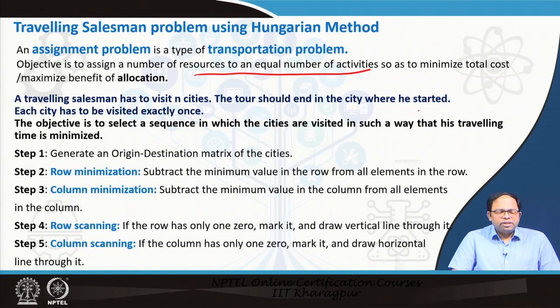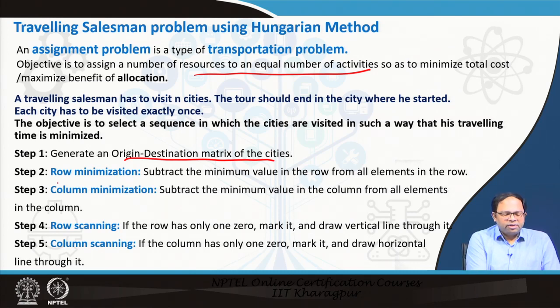The objective is to select a sequence in which cities are visited in such a way that the traveling time is minimized. So, what are the different steps that we do? First, we generate the OD matrix of the cities, that means the distance between the cities, or we can say any kind of cost. It could be distance, it could be time, any kind of impedance. Then the first step is row minimization. What we do here is subtract the minimum value in the row from all elements in the row. Then we do column minimization. Again we subtract the minimum value in the column from all elements in the column. So, these are the first two steps.